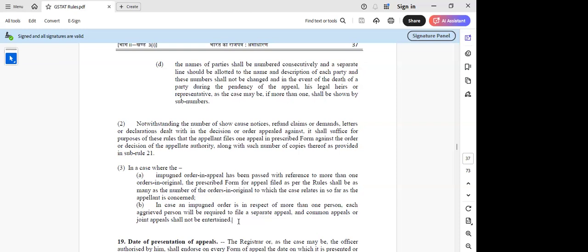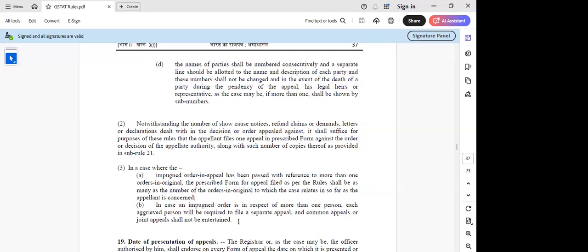Sir, but the impugned order will be common, one single order, no, sir? The order impugned is the order of the revisionary authority or the first appellate authority. Sir, in the example you took, a single show cause notice, a single order-in-original, multiple DRC 7s year-wise. Correct.